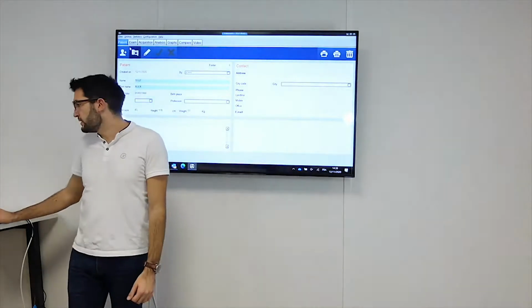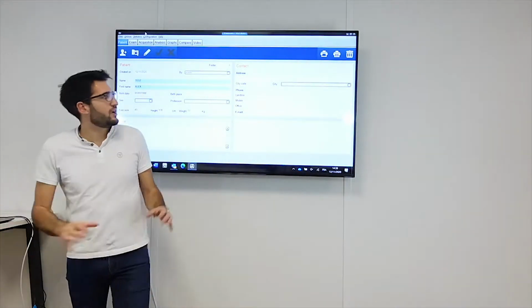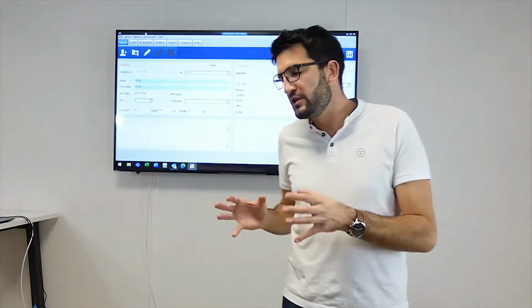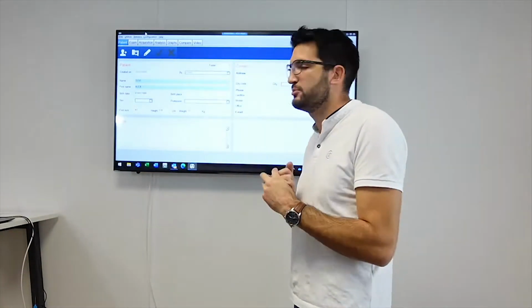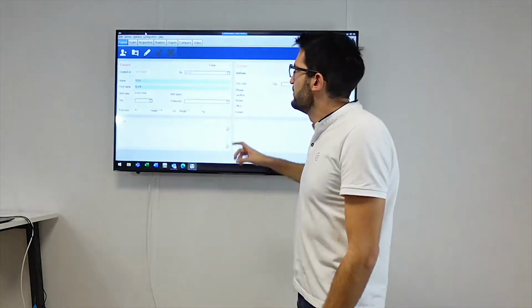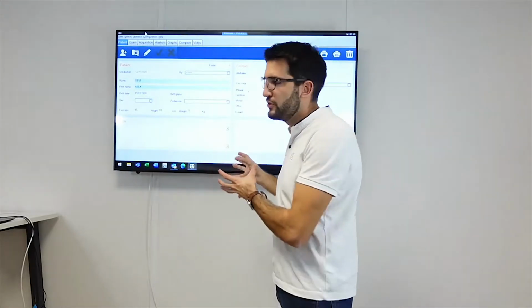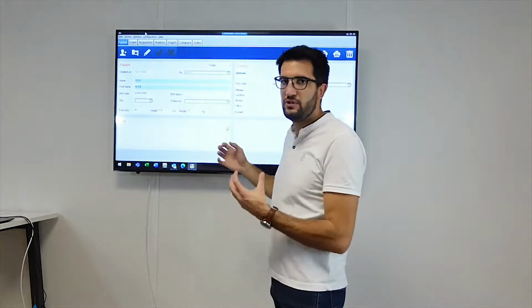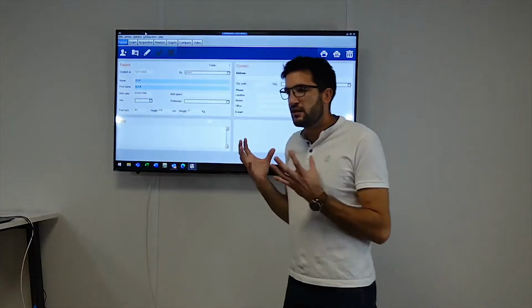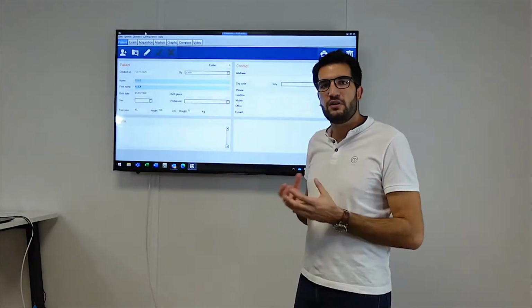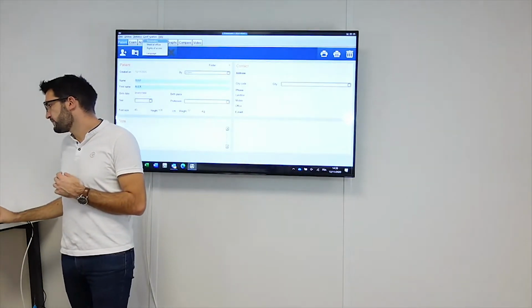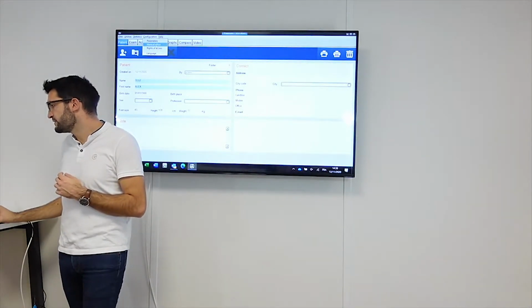So to create a new patient, basically you have the software like this. Before creating a new patient, I will just show you a few explanations about the personalization of the software. First thing you have to do, if you bought already the equipment and you didn't do it before, you go to configuration and you will add cabinet information. So I will show you configuration, medical office.